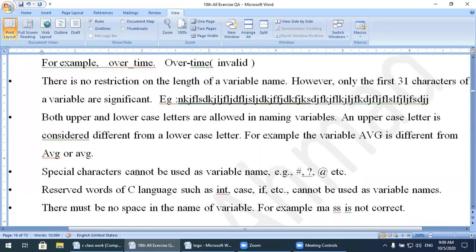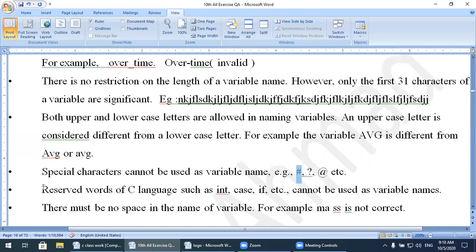Next one, special characters cannot be used in a variable name. I told you in the first rule that only underscore can be used. Special characters cannot be used as a variable name, for example hash, question mark, at the rate of, and many other special characters. The only special character which you can use in your variable name is underscore. No other special character can be used.